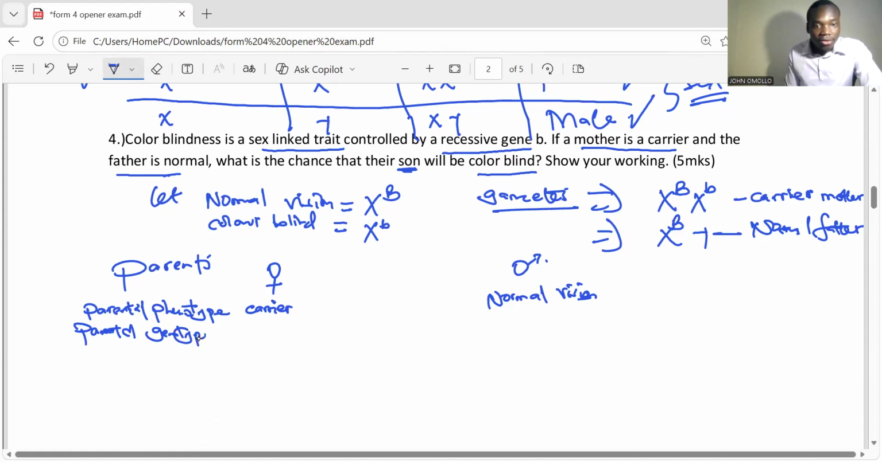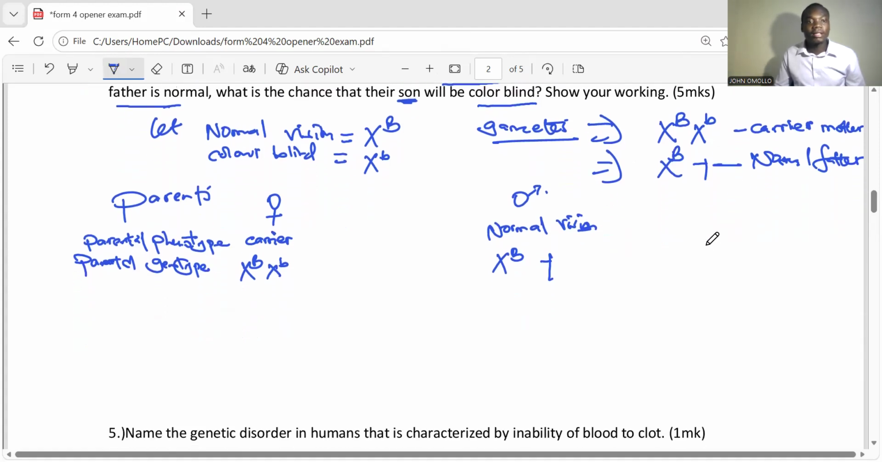The genetic constitution of the parents. Now we have said the carrier mother is X capital and X small. This one is a carrier. Normal father, X capital, Y. So that is the parental genotype. Remember, there is crossing in between.